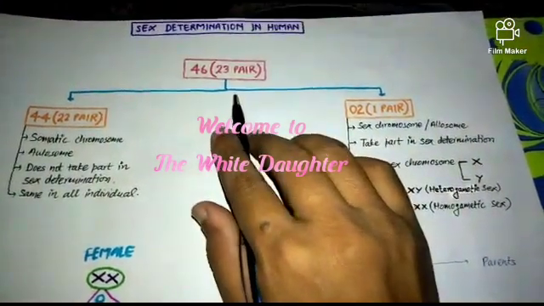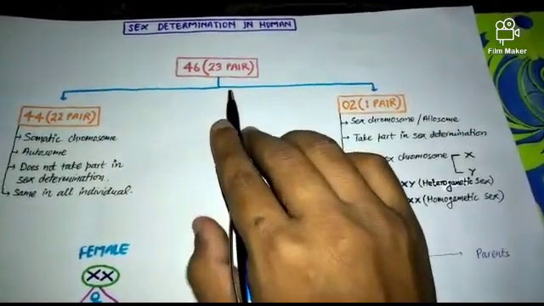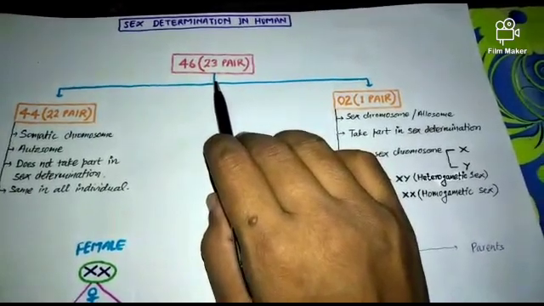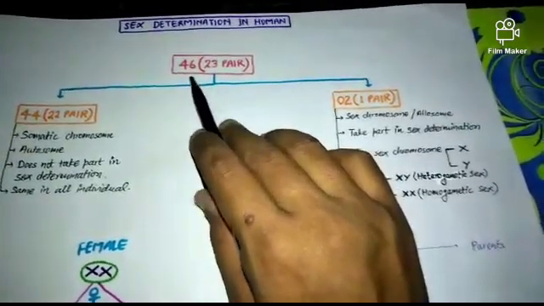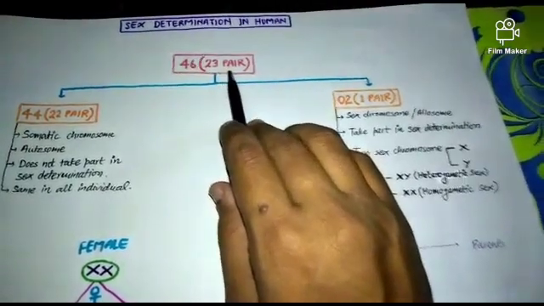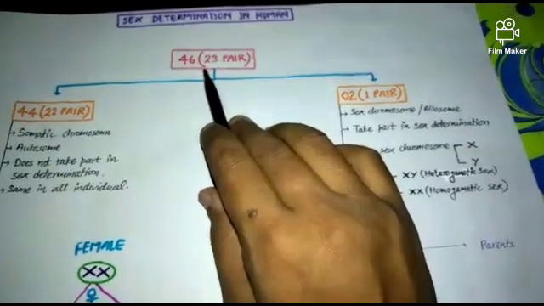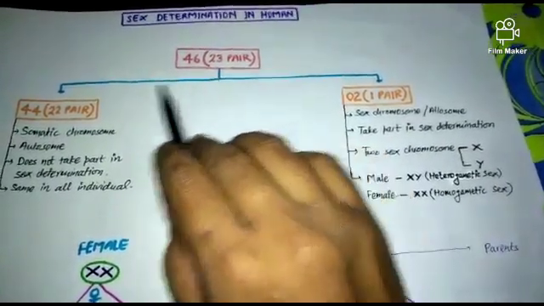Hello students, today we are going to discuss sex determination in humans. All of you know how many chromosomes are generally present in a human being, that is 46 chromosomes, or 23 pairs of chromosomes. These 46 chromosomes, or 23 pairs, can be categorized into two forms.